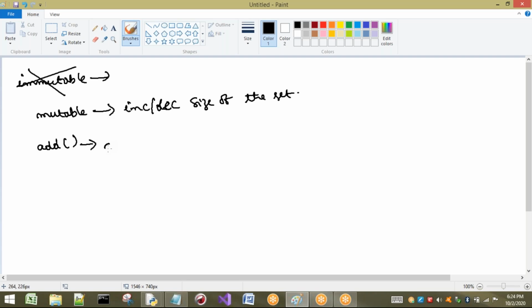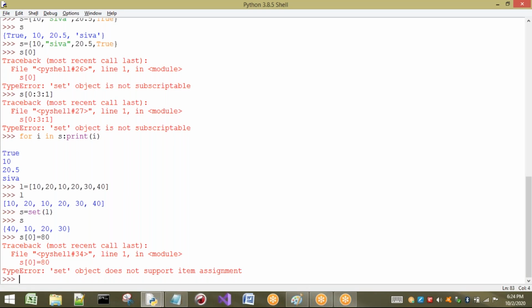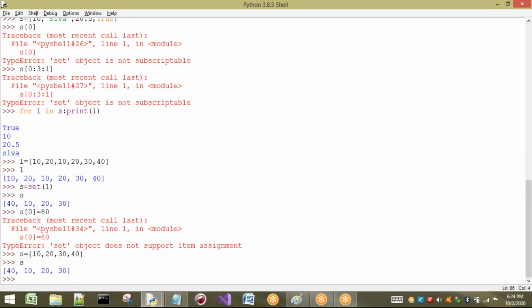Let us see with an example. I am going to take one set: 10, 20, 30, 40. If I print S, we are going to get some elements, but not in order. Now I want to add some element to this one.